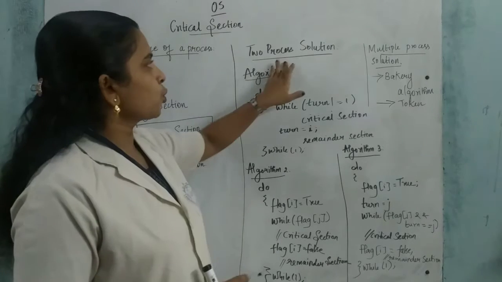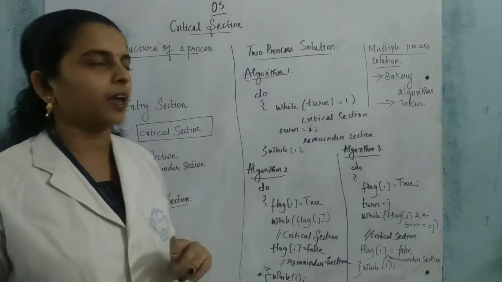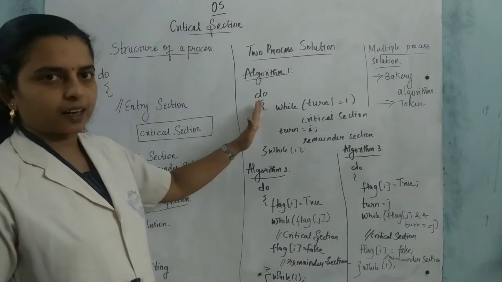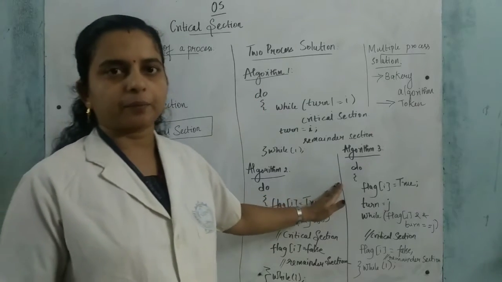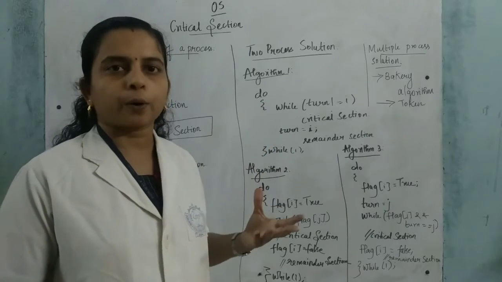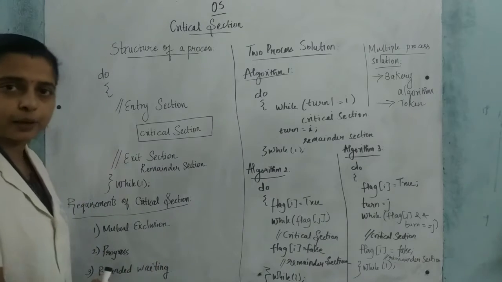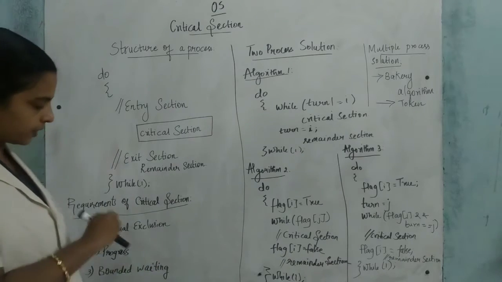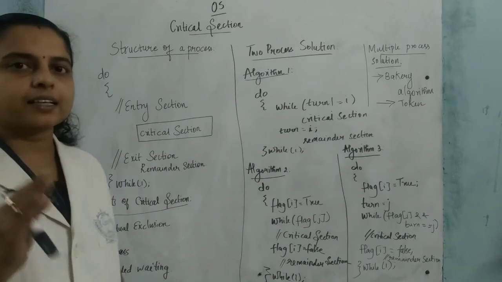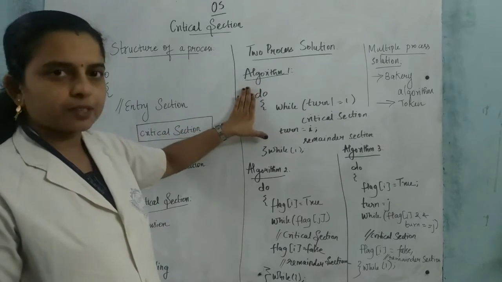Next, the two-process solutions. Here some solutions are given with two processes: algorithm 1, 2 and 3. We can see how, by using two processes, the critical section problem is solved, and whether it satisfies all three requirements. If it satisfies all three requirements, we can say it solves the critical section problem. The first algorithm is this one.